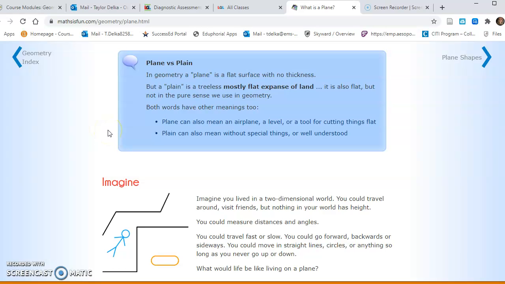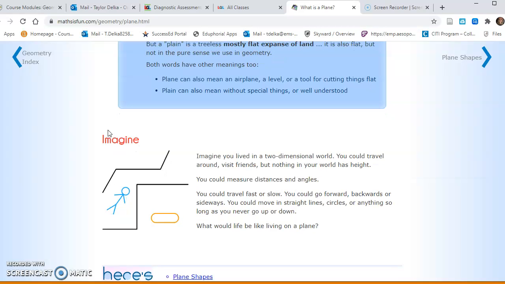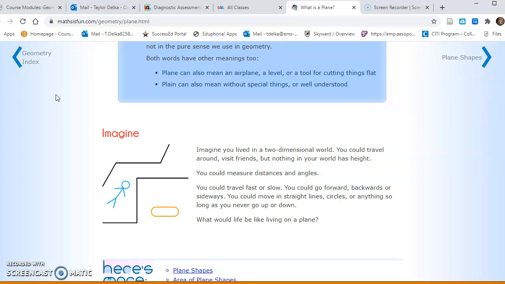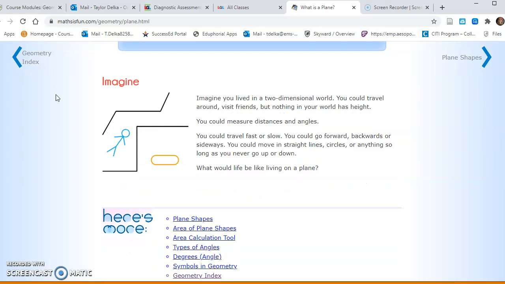Then there's the word plane versus plane. They sound alike, but they're spelled differently. A geometry plane is a flat surface with no thickness. But plane, with an I, is actually just a treeless, mostly flat expanse of land. You might learn about this in world geography. Then there's also the definition such as an airplane or a level, a tool for cutting things flat. And then the word plane with an I can just mean something's kind of boring or doesn't have anything special about it.